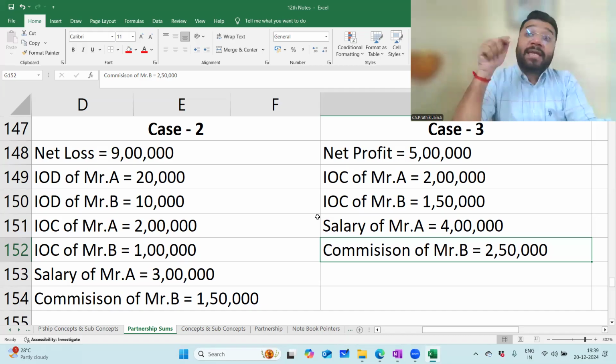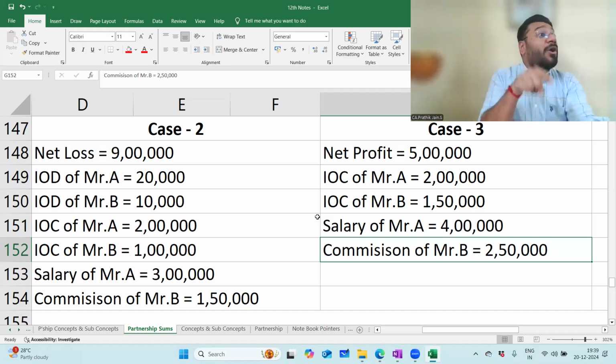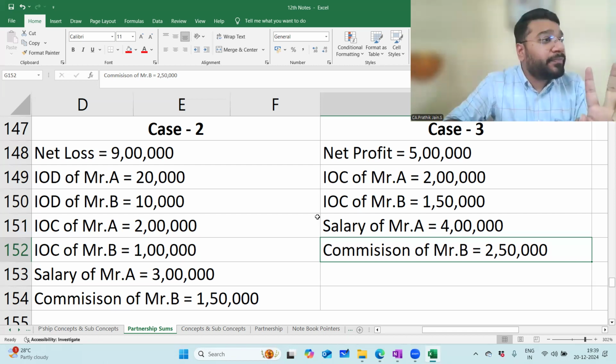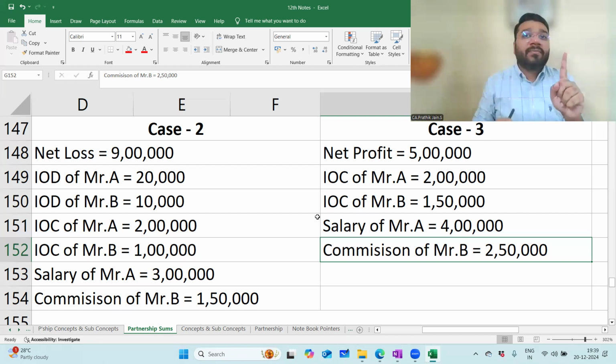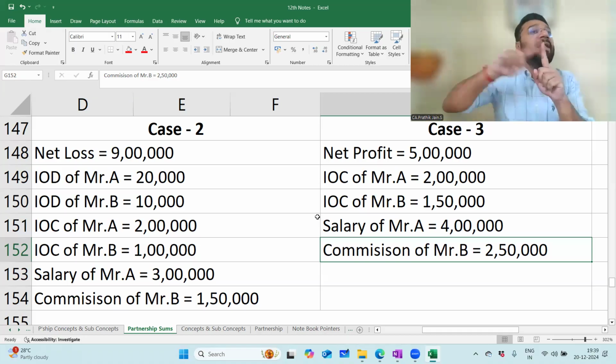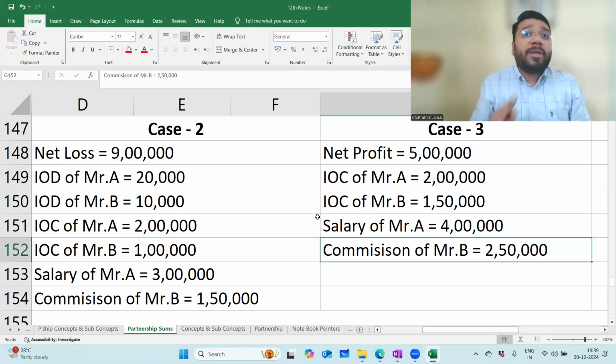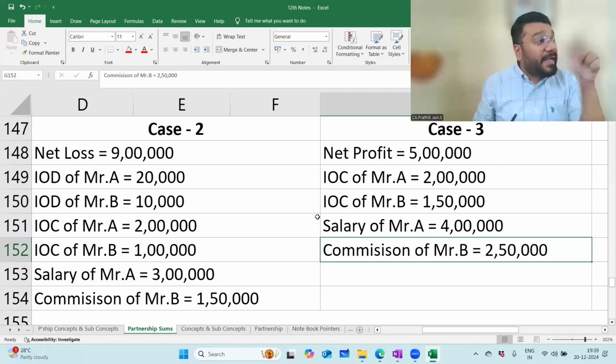But when IOD is there, confirm the loss needs to be transferred. Why? Because IOD has to be recorded now. Appropriation has to be prepared, and hence the loss will reduce and accordingly you'll have to distribute. Am I clear? So if only loss is there, no IOD, you can distribute the loss from the P&L account itself or transfer it to appropriation and then distribute. But when you have IOD, confirm loss has to be transferred from P&L to appropriation account, record IOD, reduce the loss and then distribute.